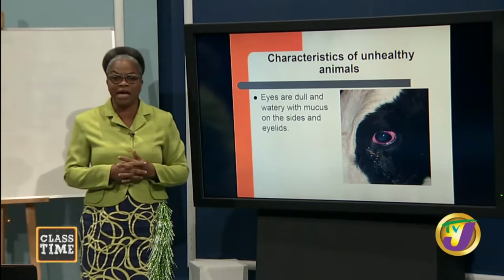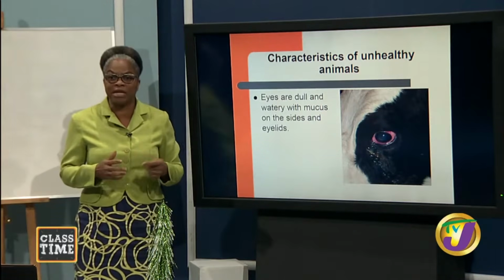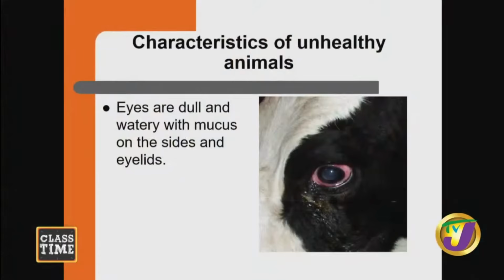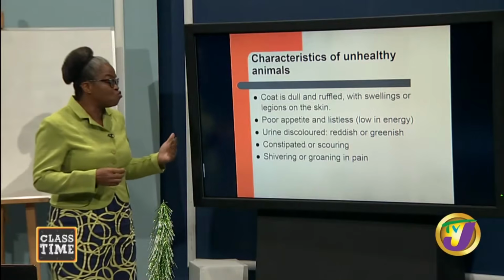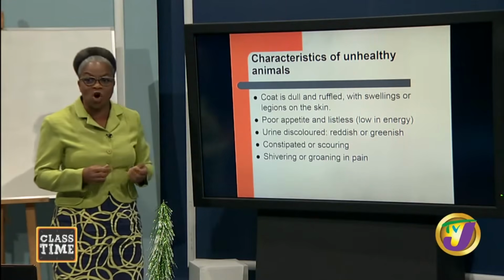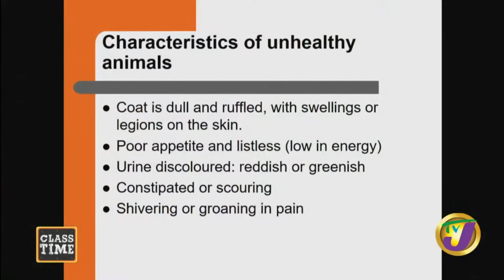If the animal is not healthy, students, you're going to see the eyes looking watery with mucus coming from the sides and eyelids. It is an indication that the animal is not well. The coat is going to be dull and ruffled with swellings or lesions on the skin. The animal will have a poor appetite and then becomes listless. That means low in energy. And the urine is going to be discolored. It could be reddish or greenish in color.